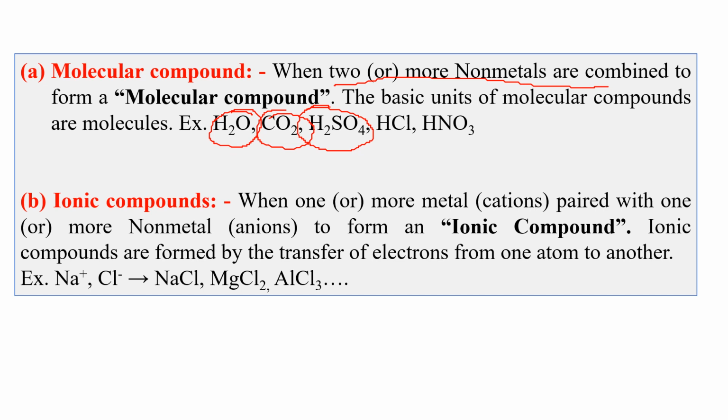But ionic compounds are one or more metals paired with one or more nonmetals. Suppose sodium chloride, sodium is a metal, chlorine is a non-metal. Magnesium chloride, magnesium is a metal, chlorine is a non-metal. So like that, they combine in a fixed ratio to form a bond between metal and non-metal.